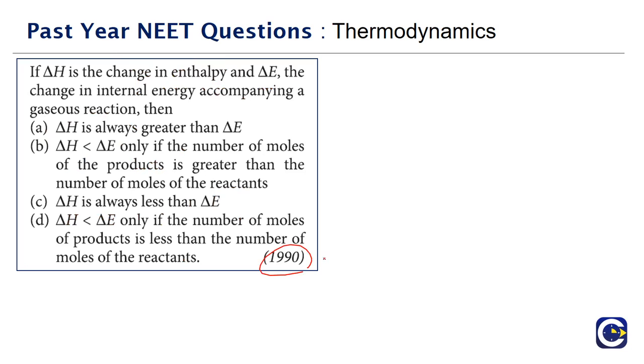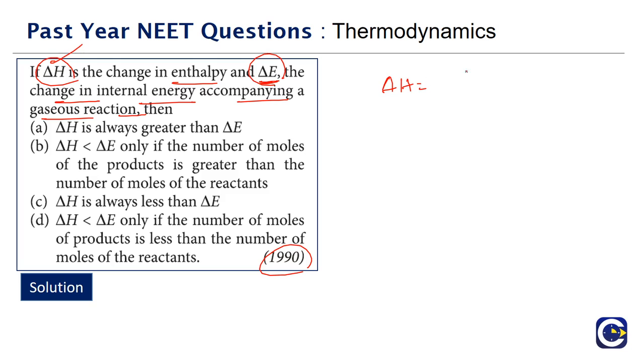Next we have a question that came in the year 1990. If del H is the change in enthalpy and del E is the change in internal energy accompanying a gaseous reaction, then we have to comment on the relation between del H and del E. Already we have a relation, right?